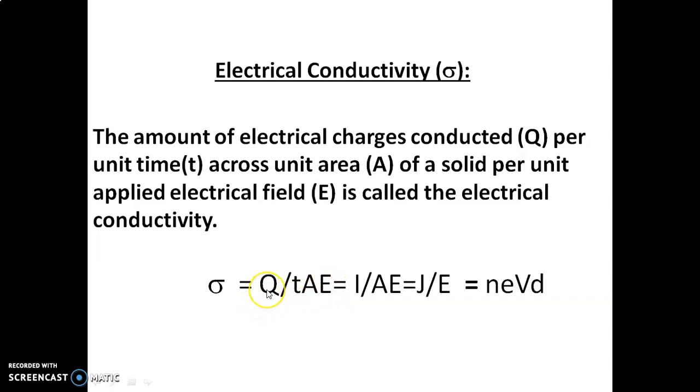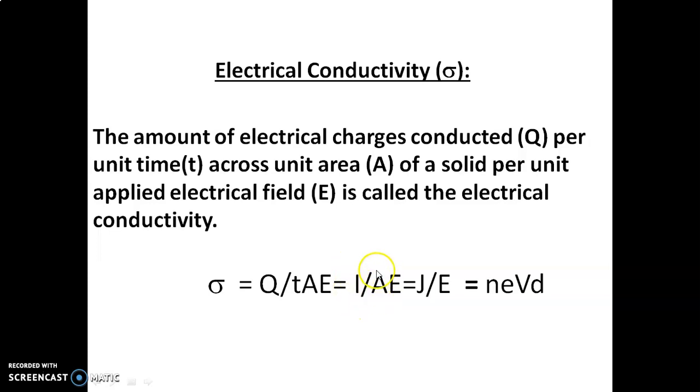We know charge flow per unit time is called current. We replace Q by T with I. So sigma equals I divided by A into E. We know that current flow through a metal per unit area is called current density.